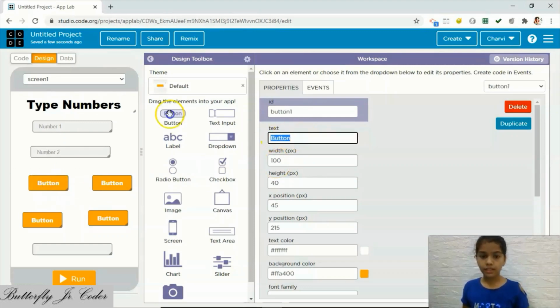Now this button we will name add, then this subtract, this multiply, and this divide.